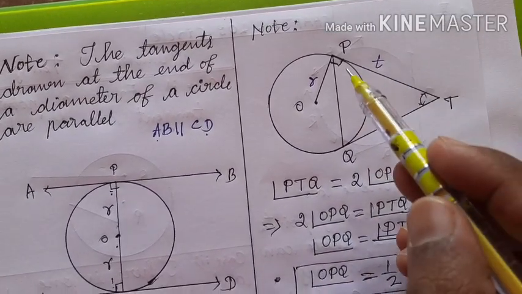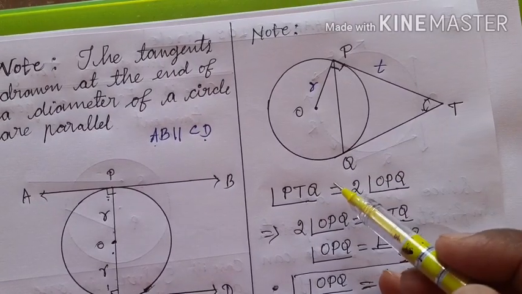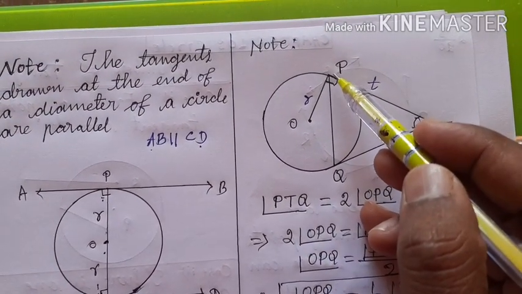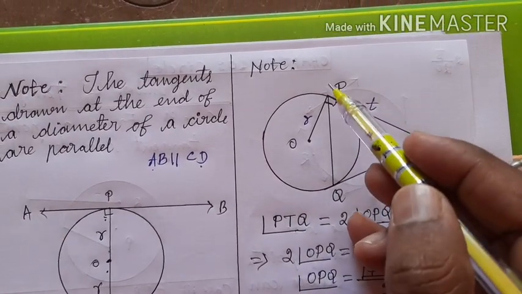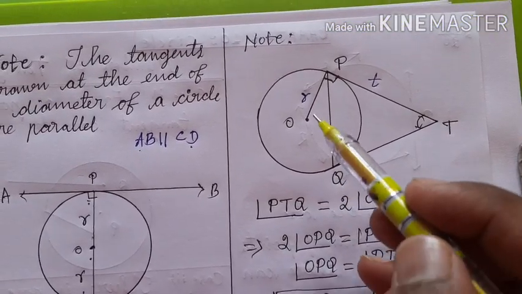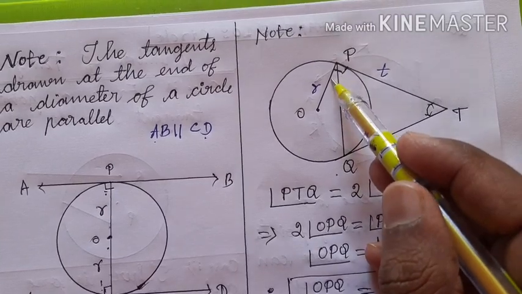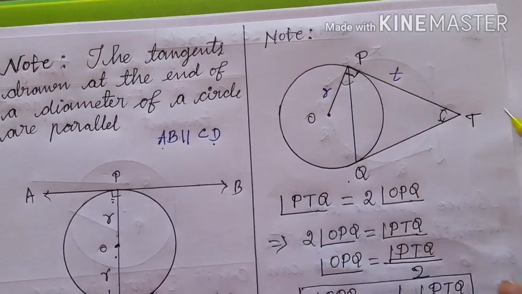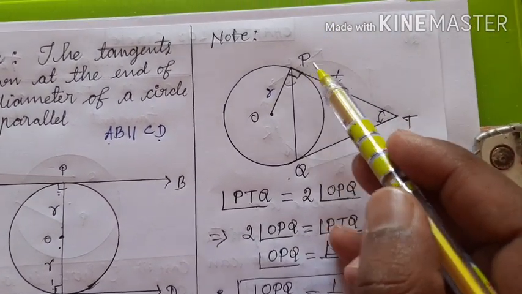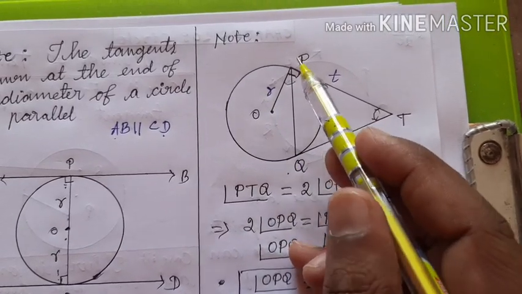Measure the angle PTQ and write its magnitude. Then join the points P and Q, so PQ becomes a chord. Measure the angle OPQ and compare it with angle PTQ. You will find that angle PTQ is double the angle OPQ.